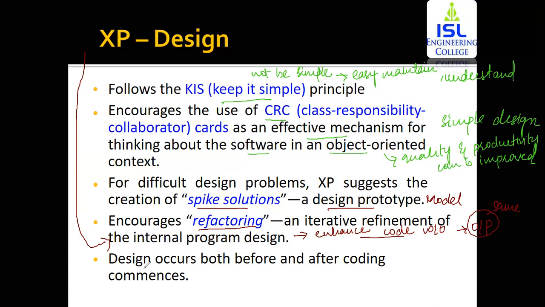Now this designing phase is going to occur before and after the coding. Every time you're doing the coding, before the coding you need to go for CRC cards and spike solutions, and after the coding part also you need to go for the CRC cards and the spike solutions.